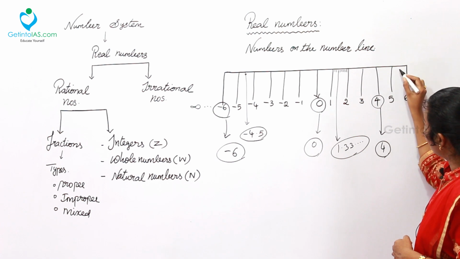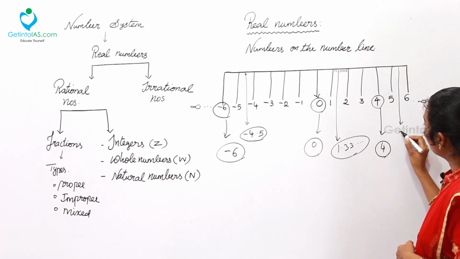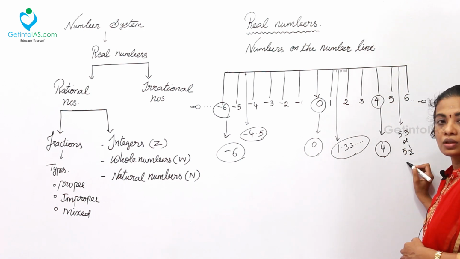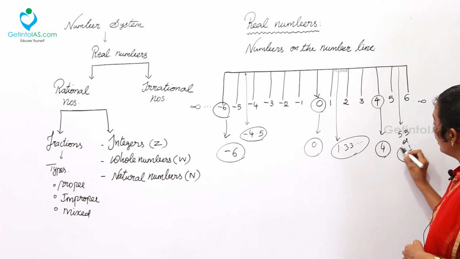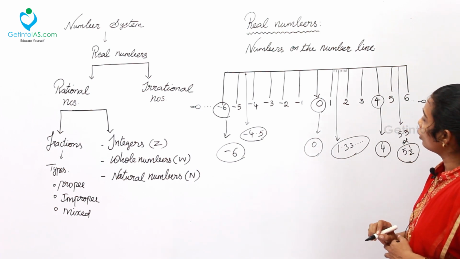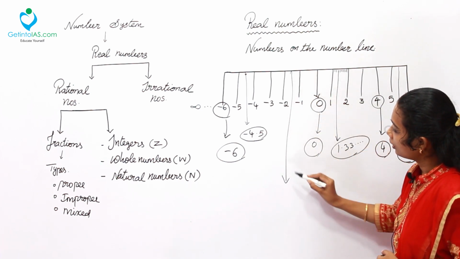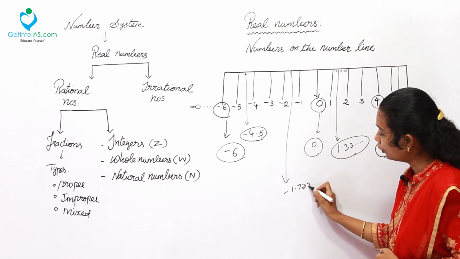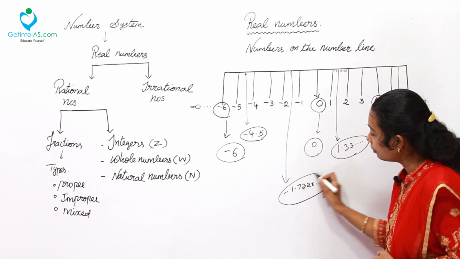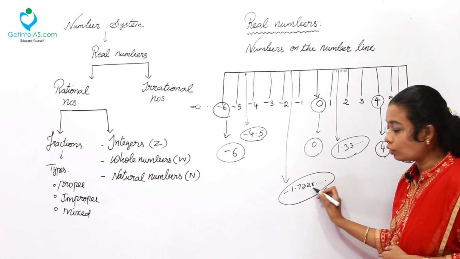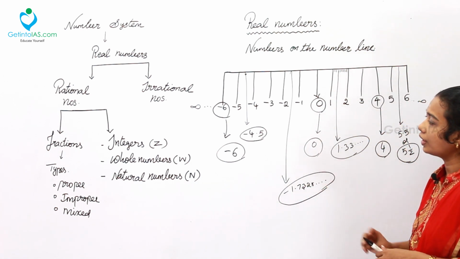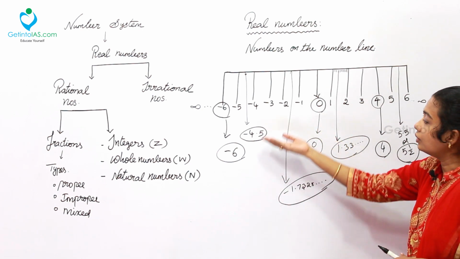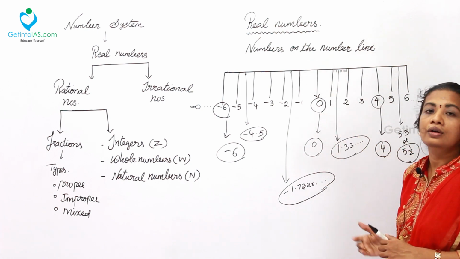Then the next thing, between 5 and 6, it is said to be 5.5 or 5 1/2. This is in the mixed fraction form. This is in the decimal form. Okay, one more number I want to take from somewhere here. Yes, between -2 and -1, it can be 1.7328 like that. This number doesn't have any ending point. Also, it is not repeating. In such a way, whatever numbers you draw from the number line, these all are said to be real numbers.